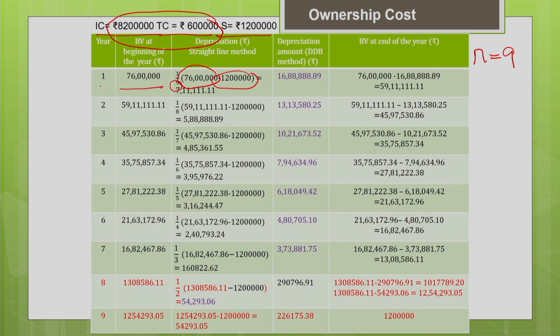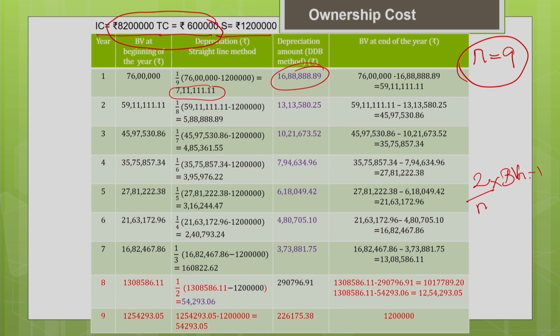So at the beginning of year 1, if you calculate the number of years left in the recovery period, it is 9, because n equal to 9. So now you estimate your depreciation: 76 lakh minus 12 lakh divided by 9 gives you the depreciation. Depreciation by the DDB method you already know; it is nothing but 2 by n multiplied by the book value. This is how you estimate.